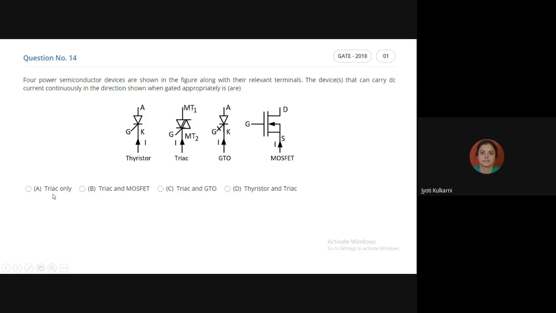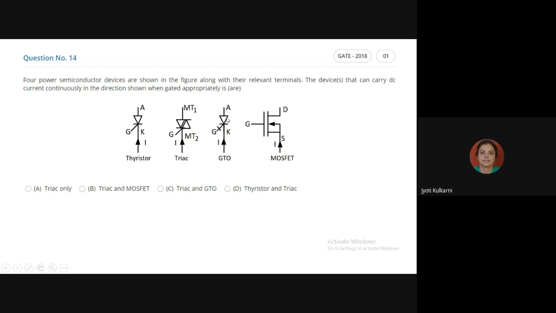But now there are three options. Now come to the third part, that is GTO. How many triangles does GTO have? One. So is it unidirectional or bidirectional? Unidirectional. So will it carry the current from downward to upward? No, because it is opposite to its triangle.